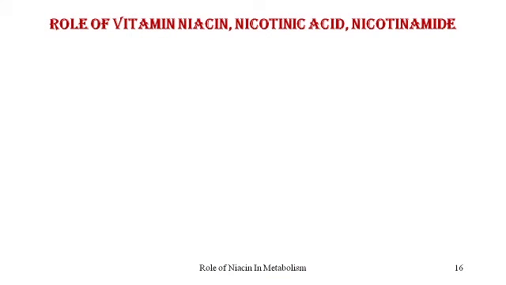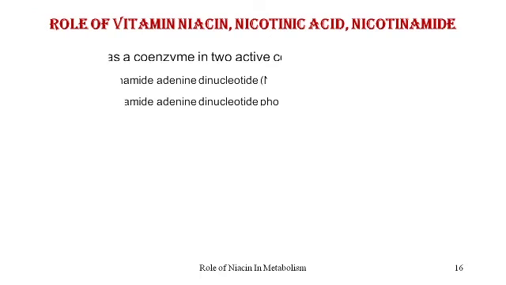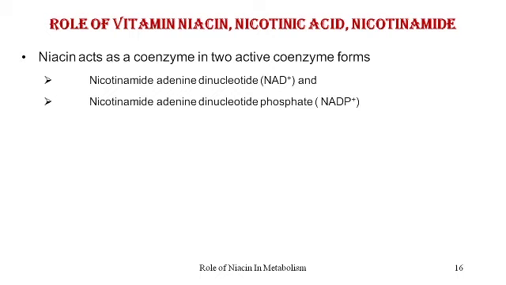Now, let us come to the role of the vitamin niacin and its coenzyme forms, nicotinic acid, which is available as nicotinic acid and nicotinamide. So niacin acts as a coenzyme in two active coenzyme forms, nicotinamide adenine dinucleotide, NAD, and nicotinamide adenine dinucleotide phosphate, that is NADP+.